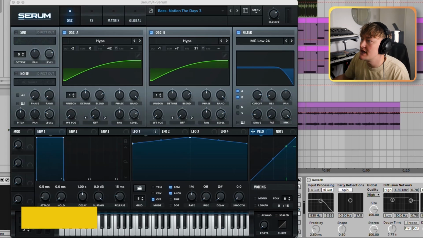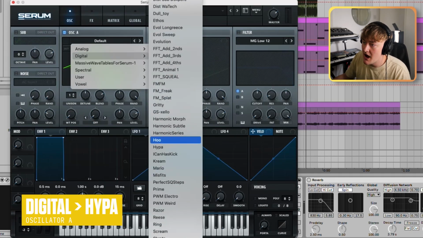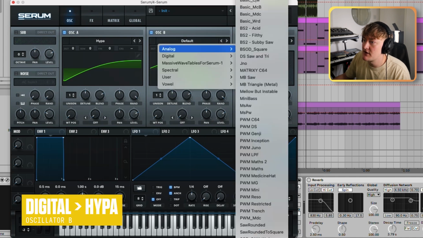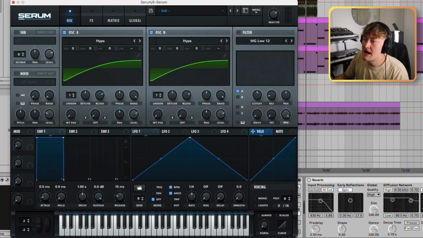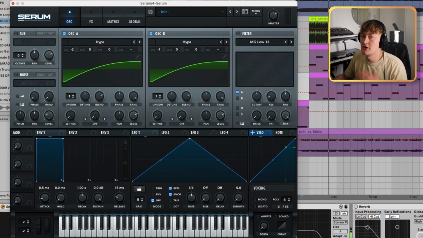So what you've got to do is menu, initiate preset, oscillator A, digital, hyper. So this is a sort of saw wave, and oscillator B, the same thing, digital, hyper. What we're then going to do is pitch this down by 2 octaves and pitch this down by 1. This is what you're going to have. So it sounds nice and thick.